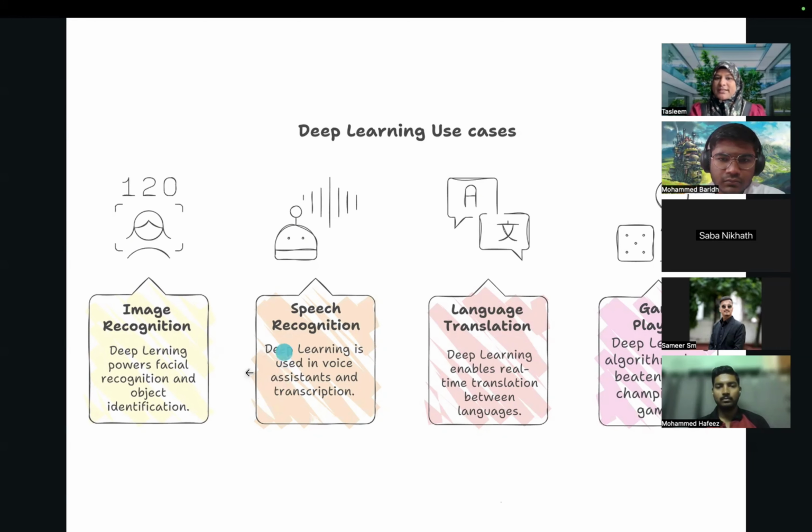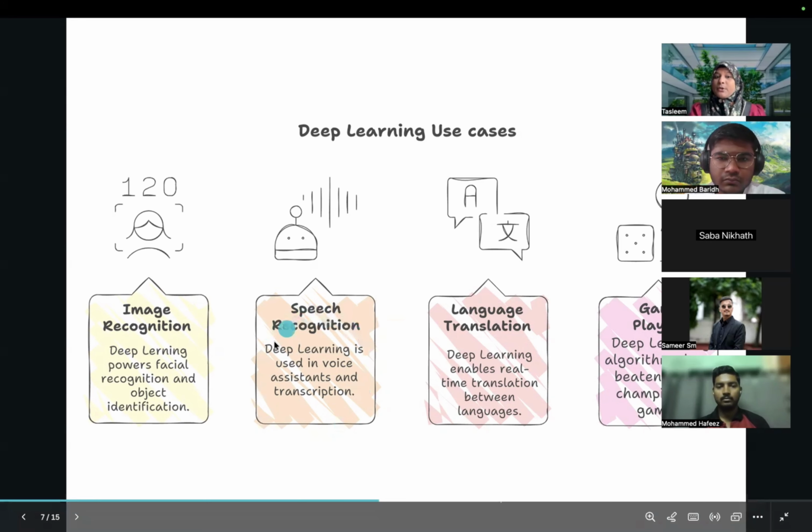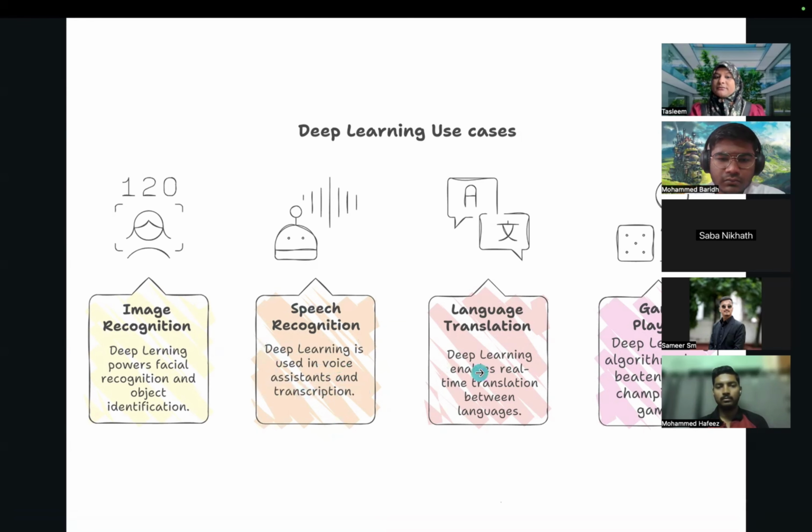Correct? So that is speech recognition. It will be able to recognize the speech, a transcript, text to speech convert, text to voice conversion. ये सारे जो models हैं, so those all fall under this. Or voice assistants, all those fall under.